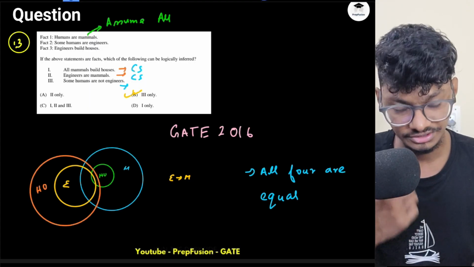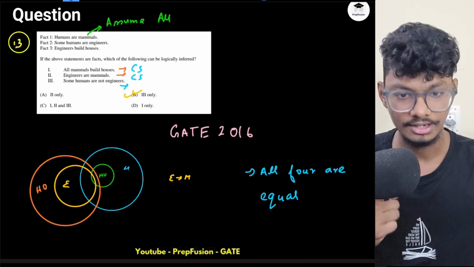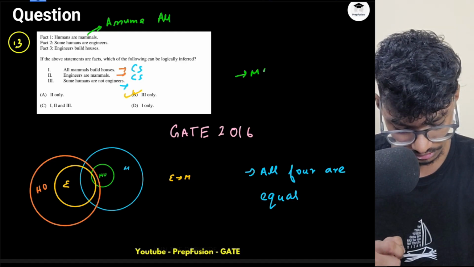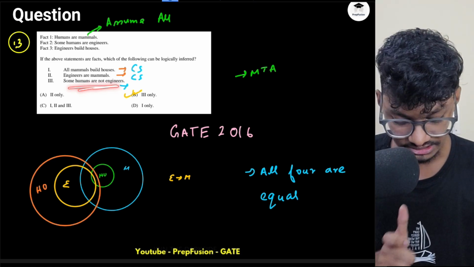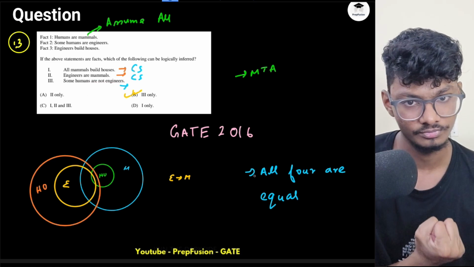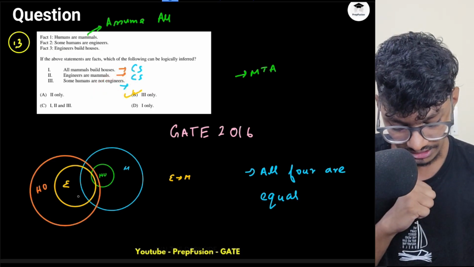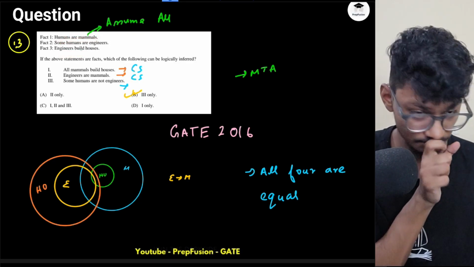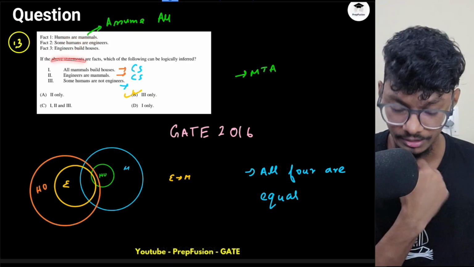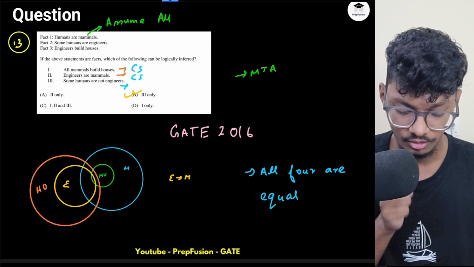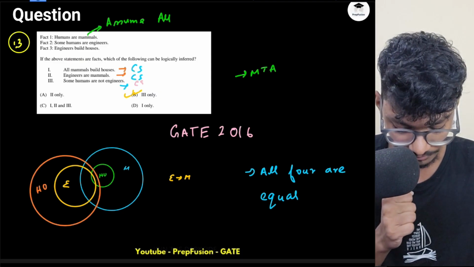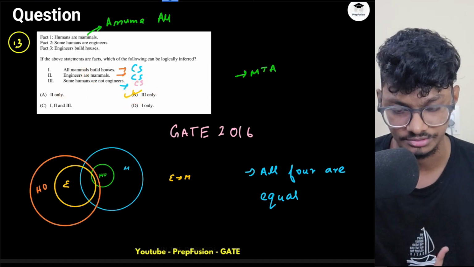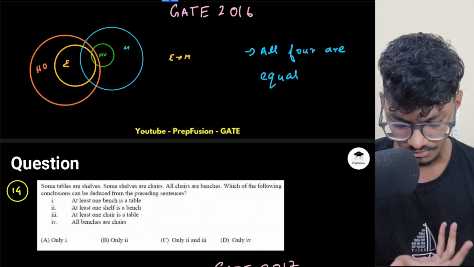But I think according to me the answer should be MTA, because you cannot conclusively say that some humans are not engineers. You cannot say this is definitely true. This also will be can't say. Why? Because if all of them are equal, that's the imaginary edge case which satisfies humans are mammals, some humans are engineers, engineers build houses. According to them this option was best suitable because the others were rejected, but according to me it should be MTA. So that is one piece of information I want to give.